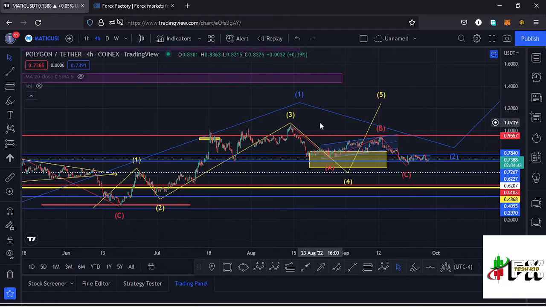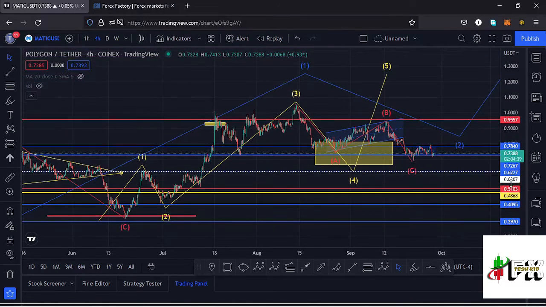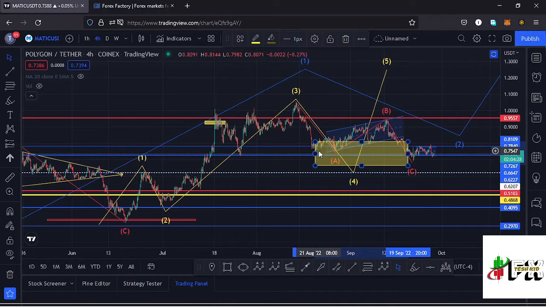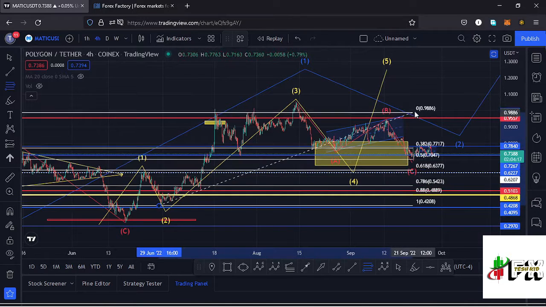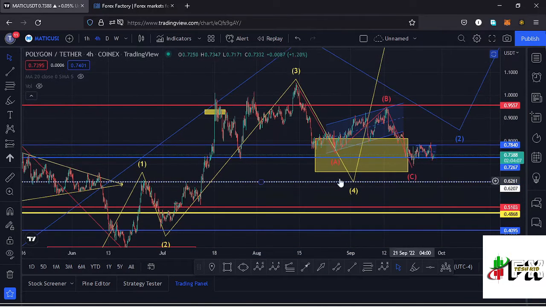If I get a little bit into the details of the formation of this fractal wave, here on the chart you can see I have this yellow target area for that fourth wave to the lower side, which is the minimum retracement area, and I'm basing it on the Fibonacci's, connecting the fibs from the low of the wave 3 to the high of that wave 3. You can see my yellow target area lies between the fib level 0.382 and the fib level 0.618, which is the minimum that I expect that fourth wave to the lower side to retrace.